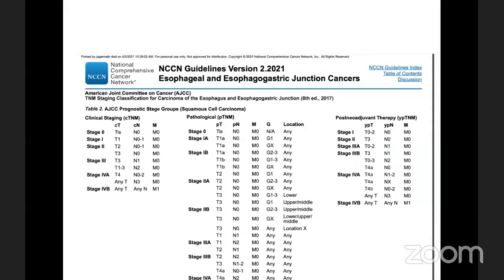And stage 4 is adjacent structure involvement, including pericardium, trachea, and then the adventitia of the aorta. Arc of contact is very important. And stage 4B is distant metastasis to the pleura, lung, supraclavicular nodes, liver and other sites.